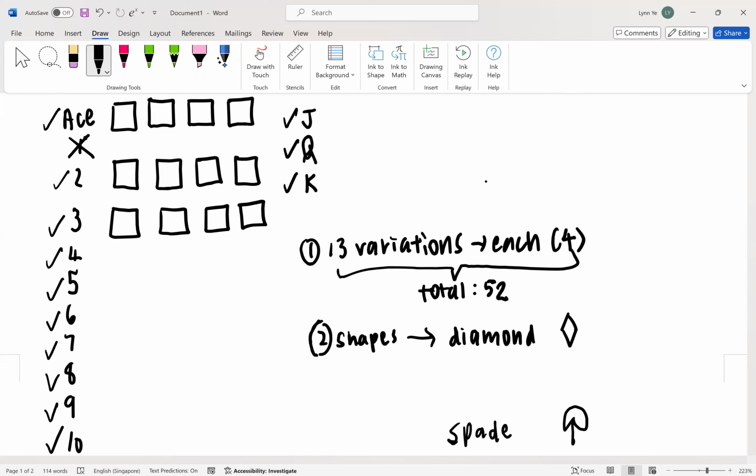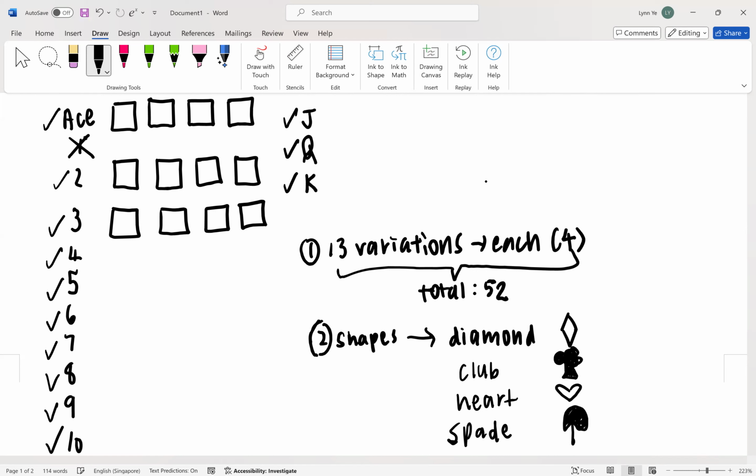Okay. Then what else? Then of course we have a heart. Oh, I just remember. Then after that, what else do we have also? Club. So club looks like a broccoli. Okay. So right now, next you need to know is the color. So the diamond is what color? Red. Club? Black. Heart red and spade is black.